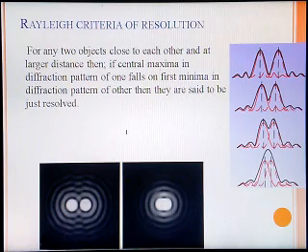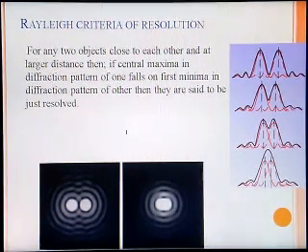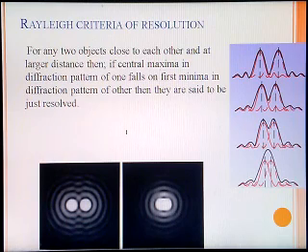Whenever two objects are at a larger distance, very close to each other, they can be observed using, say, a telescope or binoculars, and in this situation we are observing them separately. That is known as resolution. This resolution was studied by the scientist Rayleigh: if the central maxima in the diffraction pattern of one falls on the first minima in the diffraction pattern of the other, then they are said to be just resolved. This is the condition where they are just resolved, and this is the condition where they are unresolved.